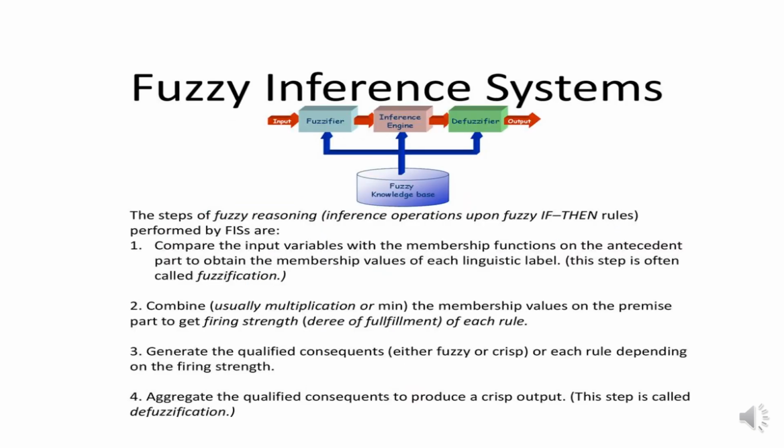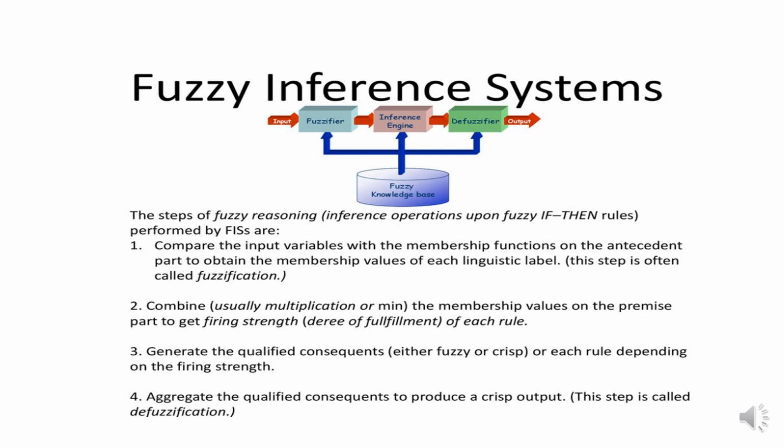So these steps you can see here, the steps of fuzzy reasoning, inference operations upon fuzzy if-then rules. Here we are using if-then rules because already we have used fuzzy concepts, properties, and operators. We have to compare the input variables with the membership functions on the antecedent part to obtain the membership values of each linguistic label. So this is fuzzification. Fuzzification converts the crisp quantities into fuzzy quantities.